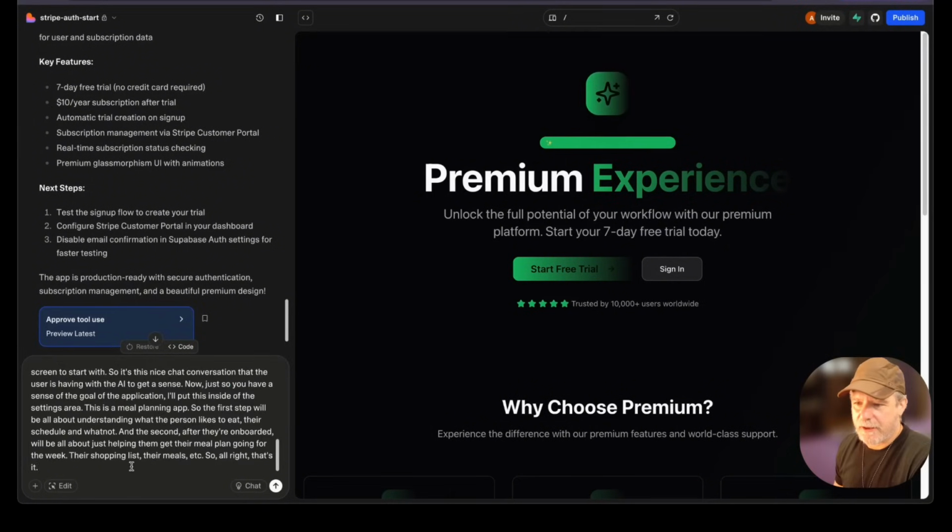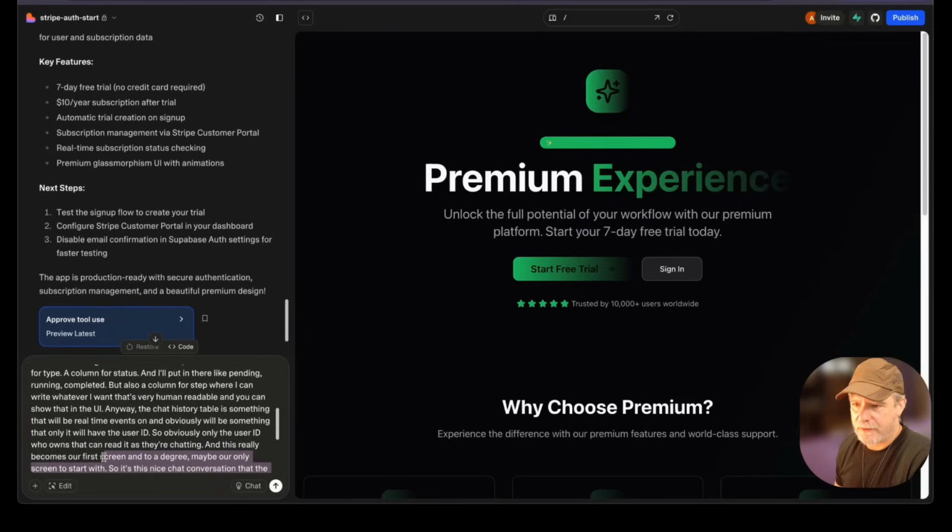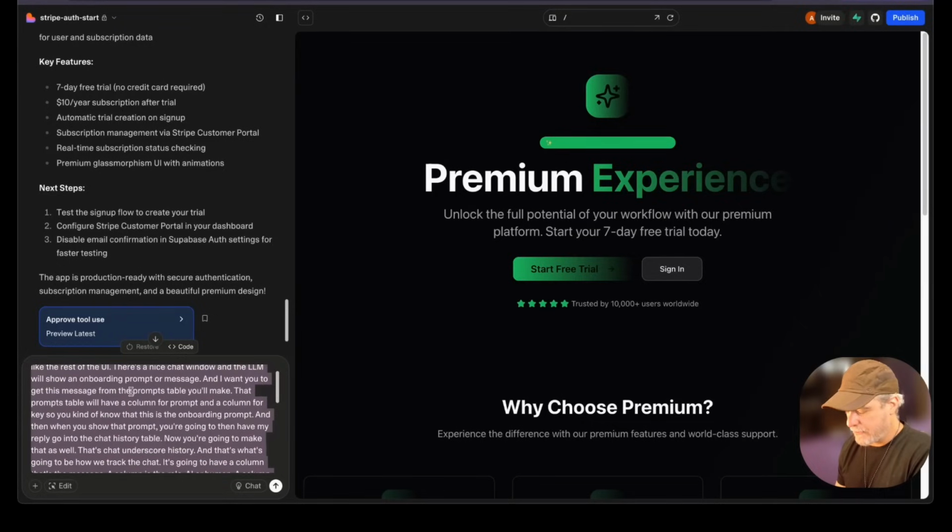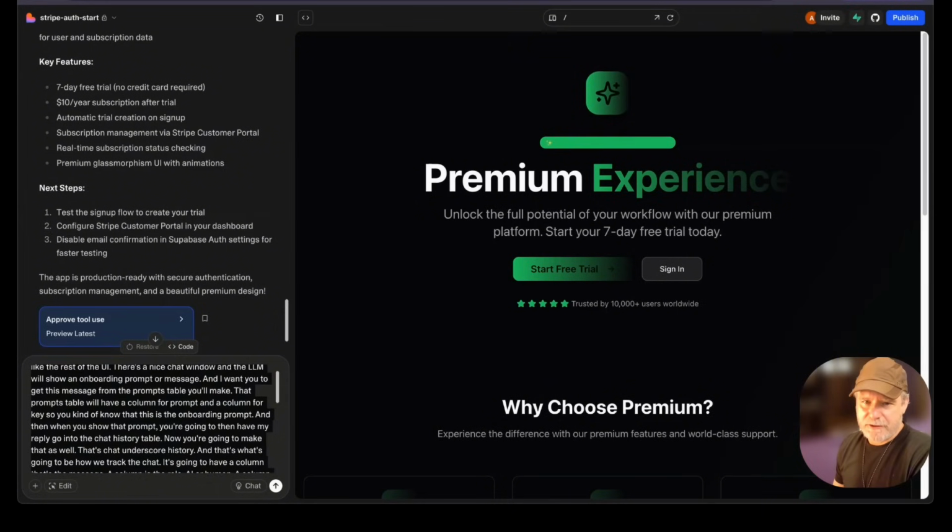Now, what I'm going to do here is I'm going to take some of this and I'm going to do something here. So let me do this. I'm going to, just so you can see from nuts to bolts, as they say. So ChatGPT, you can use whatever you want. I really don't care, but I'm using ChatGPT. And in ChatGPT, I make a project, and I'll show you in a moment.